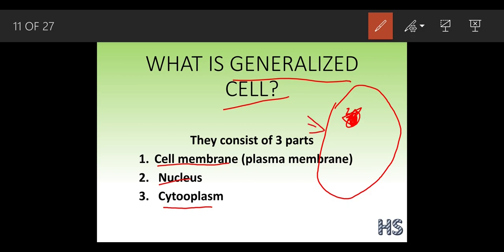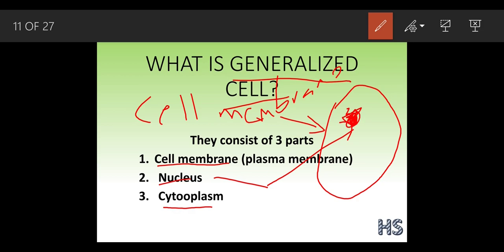The outer part is called the cell membrane. This part is called the nucleus, and the cytoplasm is this region present inside the cell membrane. This whole empty space is called the cytoplasm.